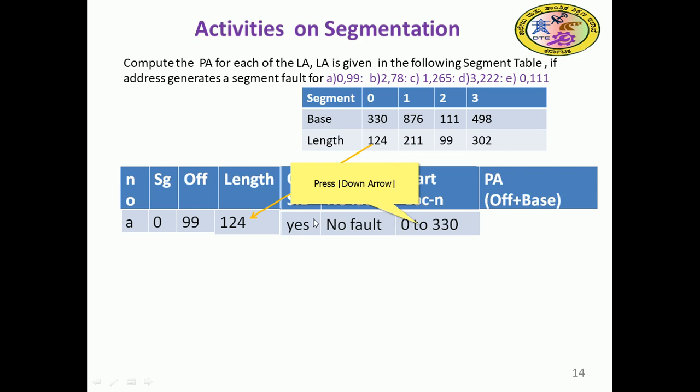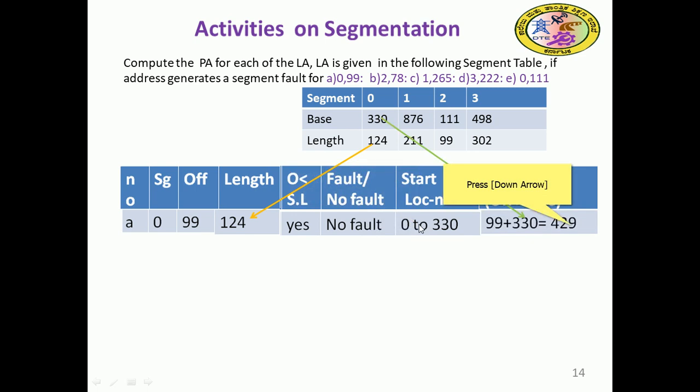Then the starting location is what? 330, so the starting address for segment 0 is 330. The physical address we can compute as offset plus base: 99 plus 330 is 429. What is 330? It is the base given in the problem. And 99 is what we can call the limit or offset.